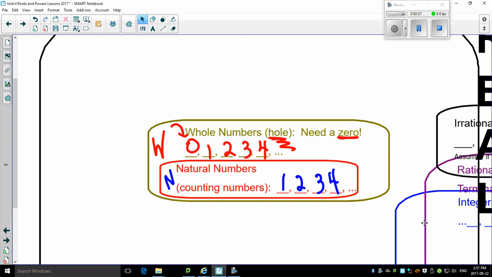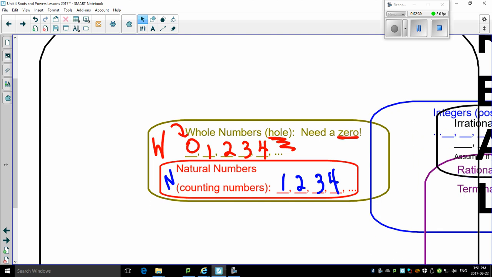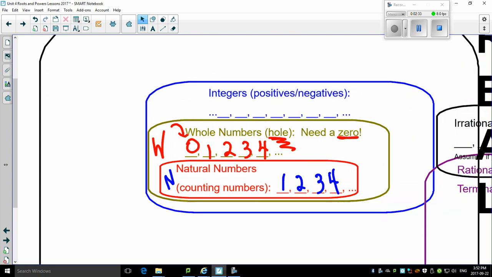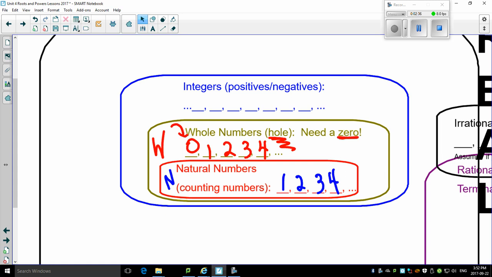The next number system, okay? Here we go. What's missing? What do we need? We need positive and negative numbers. Why do we need positive and negative numbers? Oh, things like temperature. But actually, traditionally, positive and negatives came from, guess what? Borrowing money. So what is in a positive negative system? Well, all the natural numbers are there. All of the whole numbers are there. But now we also need the negatives. So I can start this and say, okay, there's my natural numbers, 1, 2, and 3. There's my whole number, 0. But now I've got my negative numbers, -1, -2, and -3.